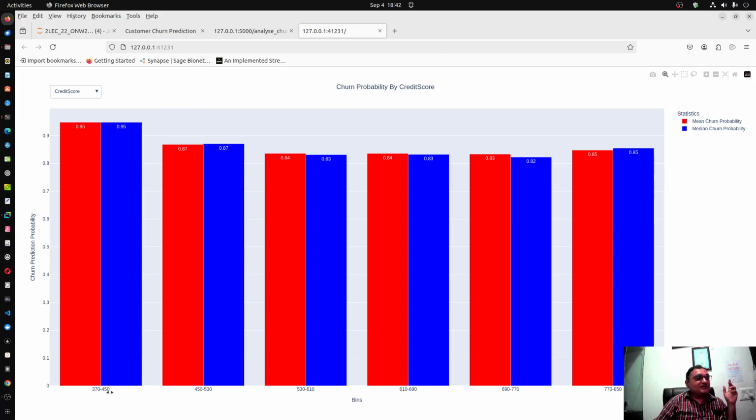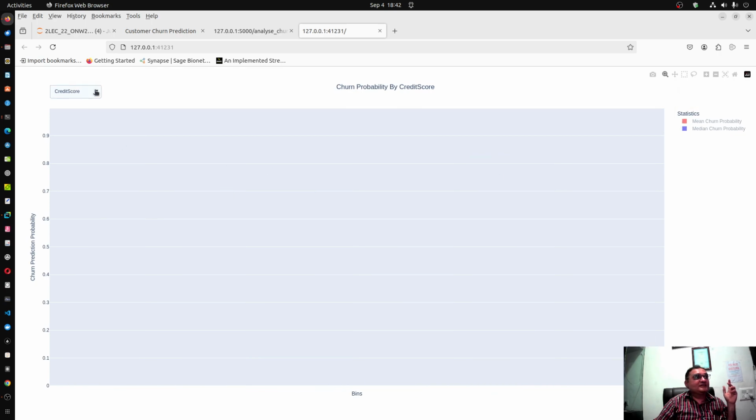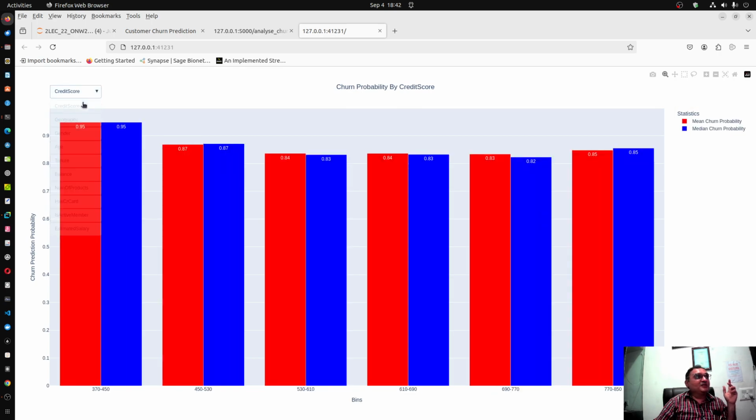You can see the red color is the mean probability of churning and the blue color is the median probability of churning. So 370 to 450, 450 to 530, 530 to 610, and so on up to the last credit score bin, 770 to 850.